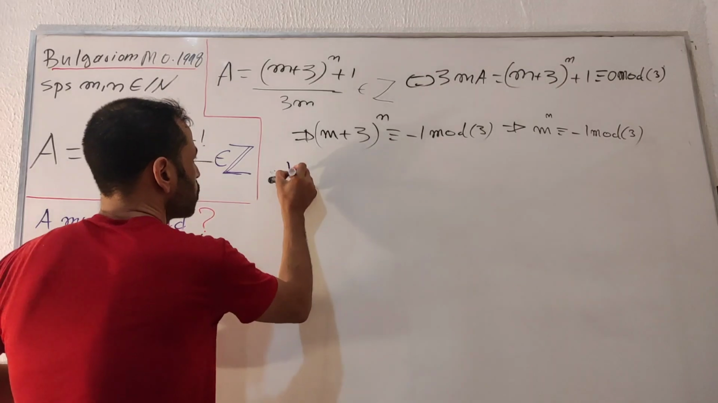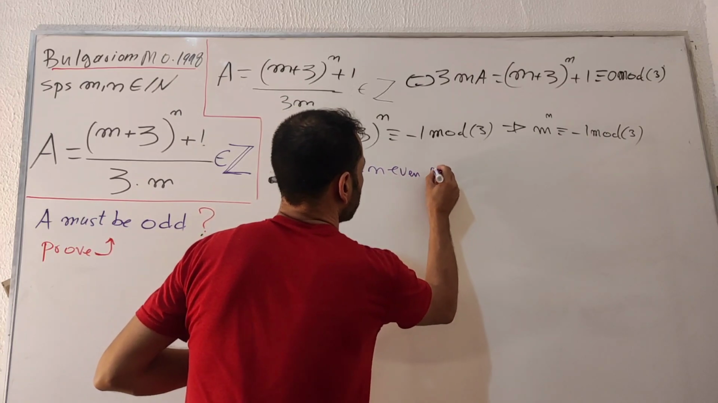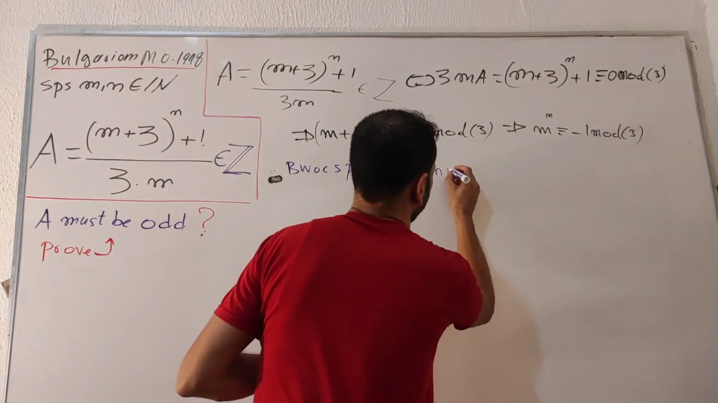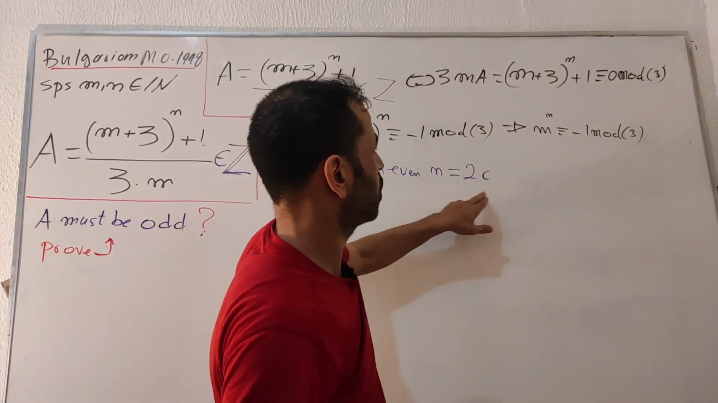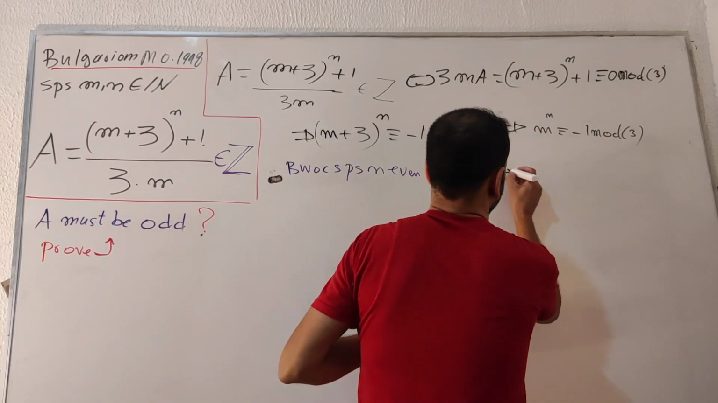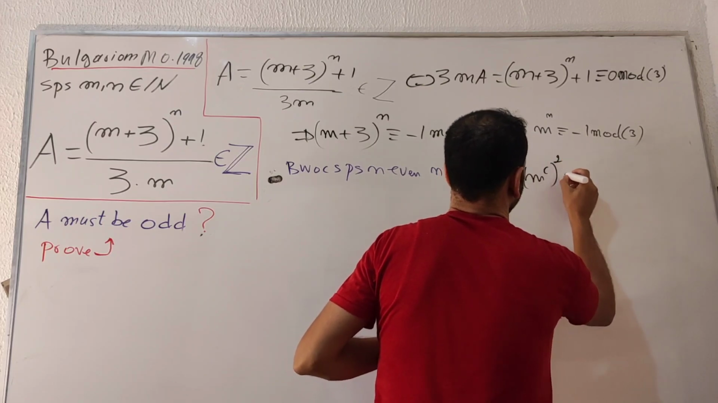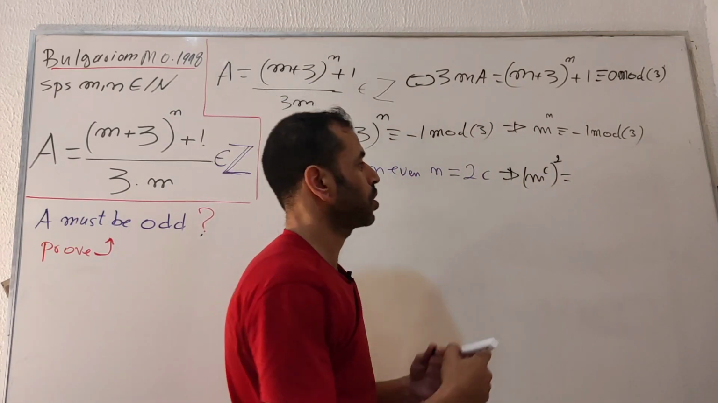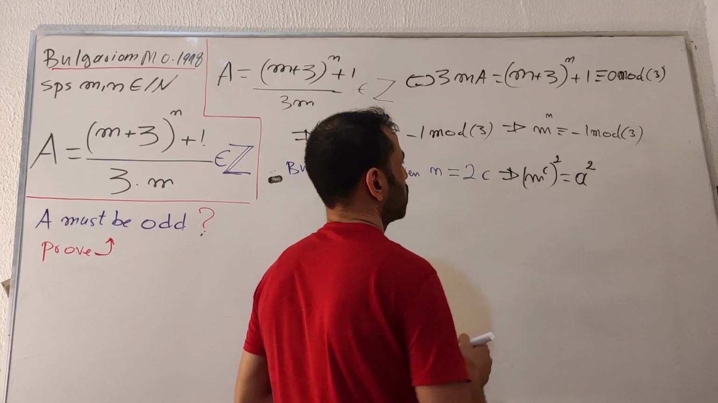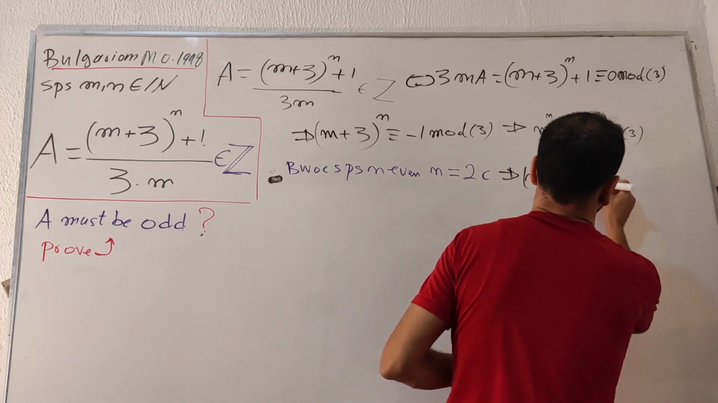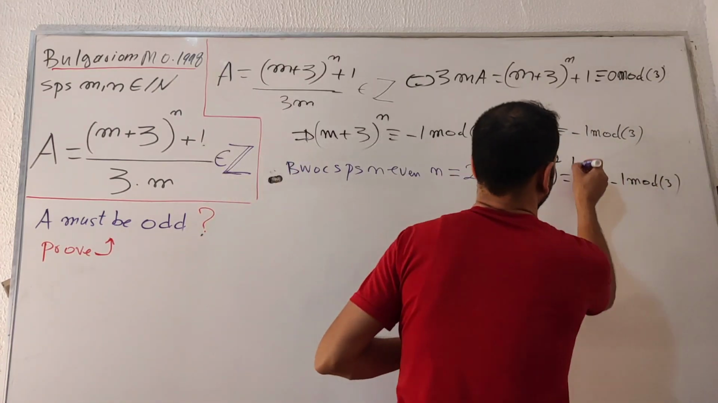By way of contradiction, suppose n is even, which is going to be written in this form: n equals 2c, like this. Now let's plug this number into this exponent. So I get here m to the c, all raised to the 2. Let's replace m to the c with some integer a, so a squared, like this. Replacing m to the c with a, I get a squared is congruent to minus 1 mod 3. So I have ended with this nice expression here.